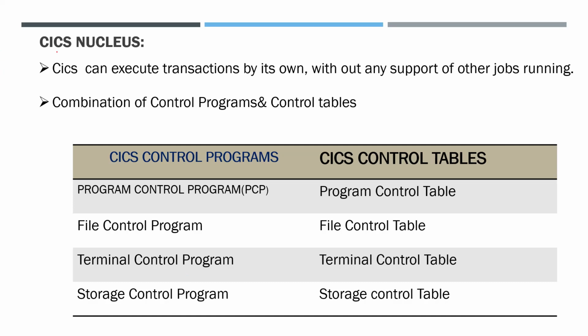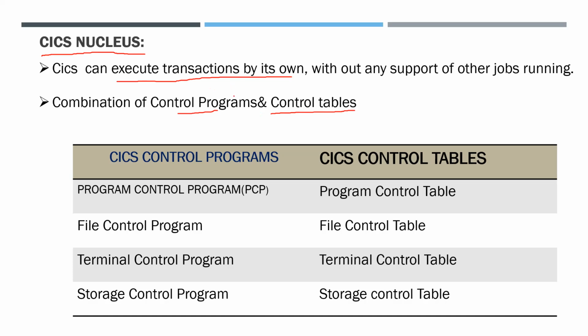KICS nucleus. KICS is also termed the KICS nucleus because KICS can execute transactions on its own. It can do so because of the control programs and control tables. With control programs and control tables, KICS can execute the transactions.